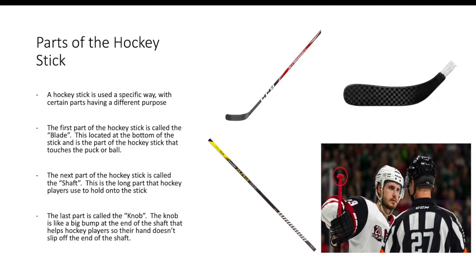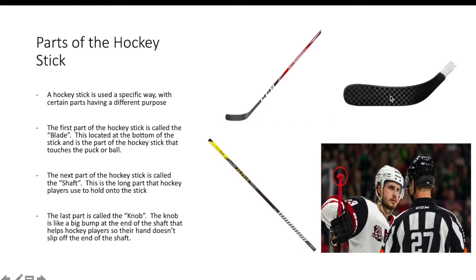Parts of the hockey stick. A hockey stick is used a specific way with certain parts having a different purpose. The first part of the hockey stick is called the blade. This is located at the bottom of the stick and is the part of the hockey stick that touches the ball or the puck. So we have a picture right here of our hockey stick. Right down here is what's called the blade.